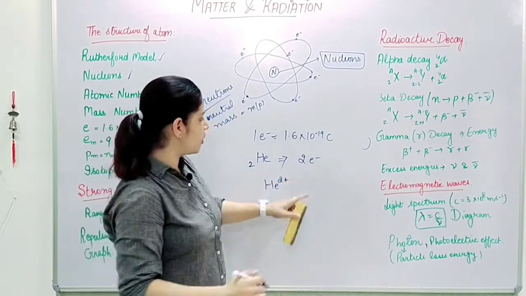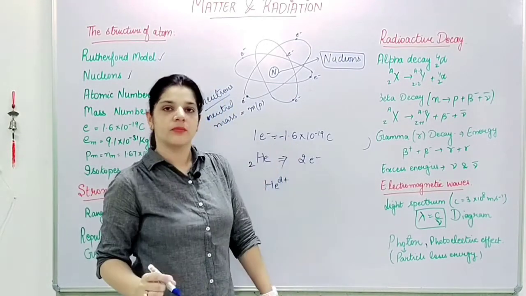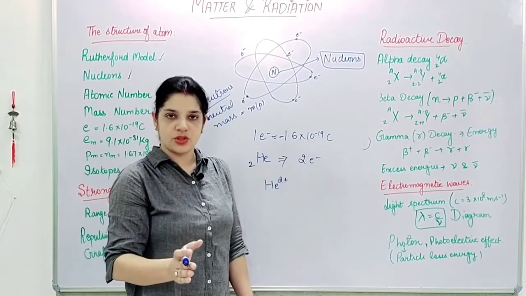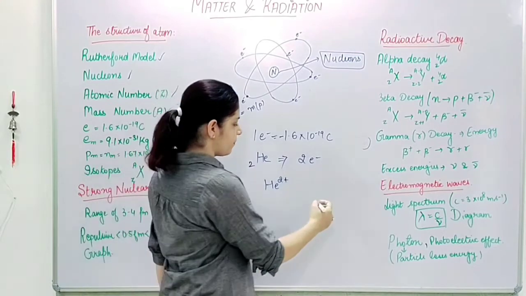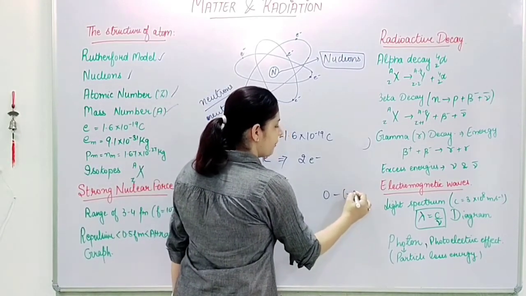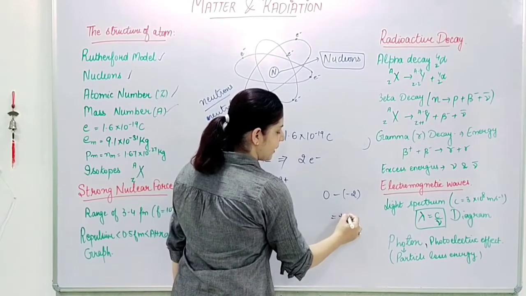Why? Since electron is negatively charged, I have a number which is 0 and I subtract minus 2 from it. 0 minus of minus 2, so I get plus 2.